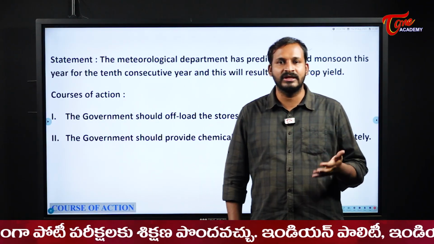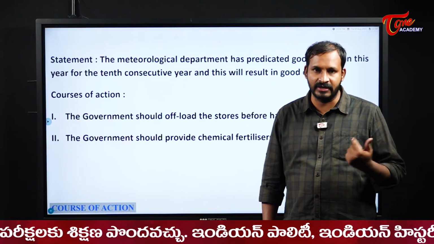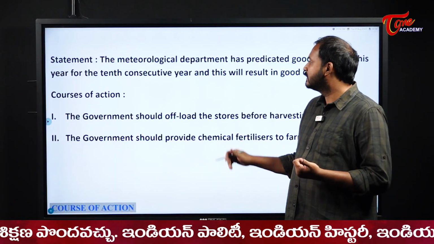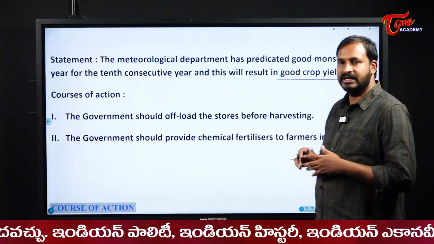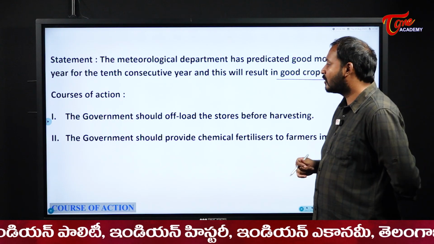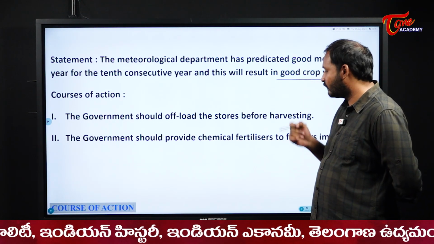Then that means based on that the crop yield increases. We will have a very good crop yield, and it will result in good crop yield. That is the situation. Now, the government should offload the stores before harvesting.